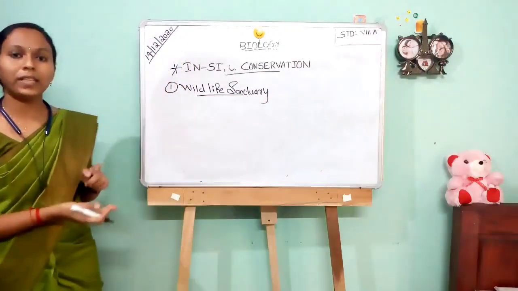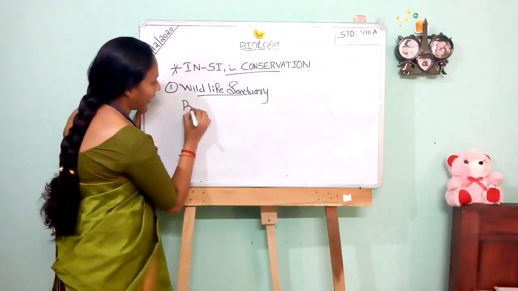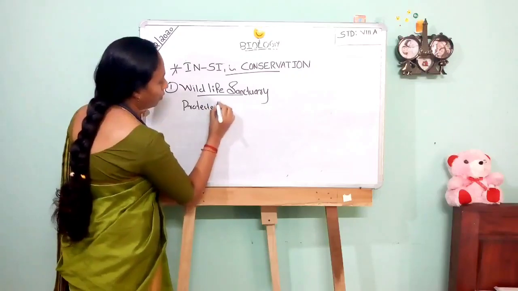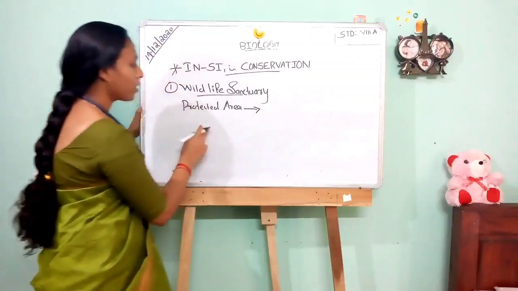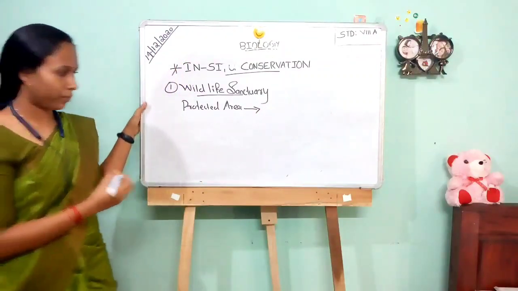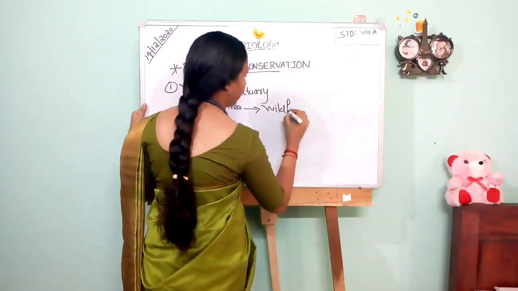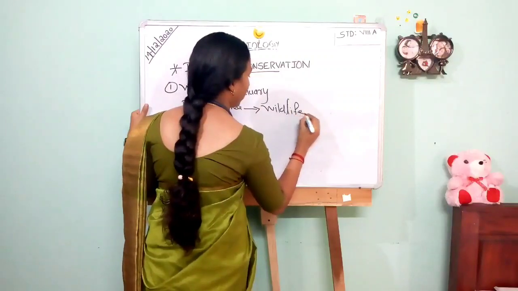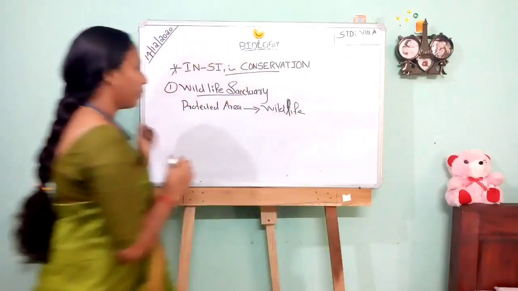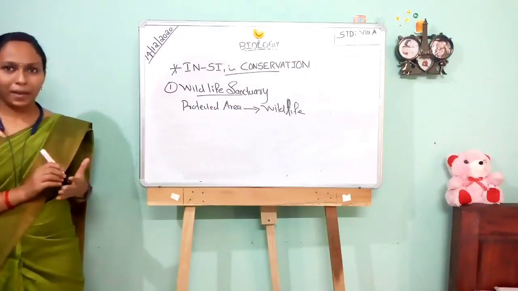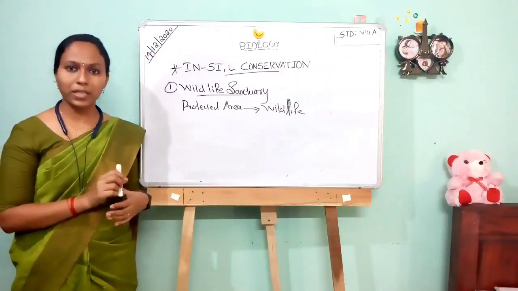These are protected areas mainly for conserving wildlife, declared as protection for wildlife. Pepara, Periyar, Wayanad are the examples of wildlife sanctuaries in Kerala.